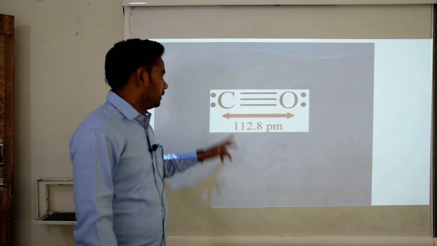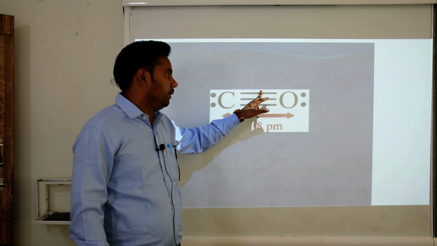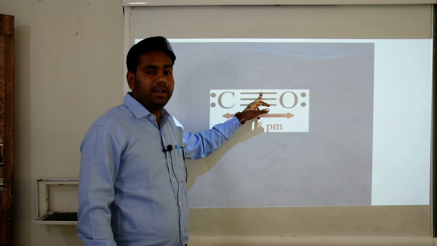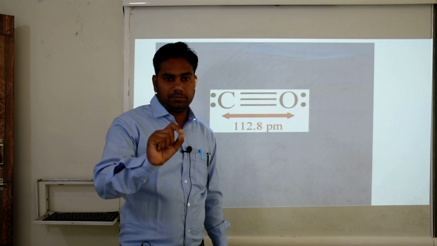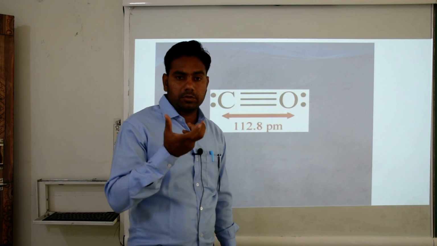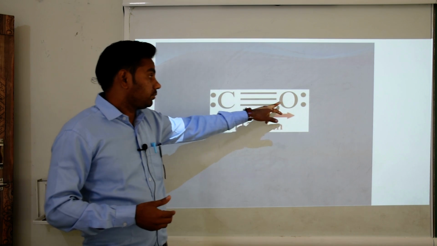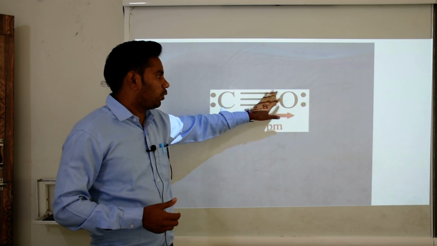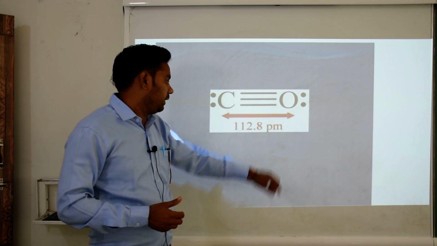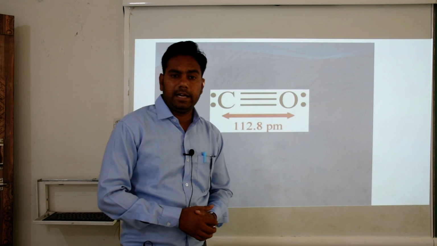It means between carbon and oxygen there is extra bonding by the formation of a coordination bond by the sharing of electrons of oxygen. Okay, this type of sharing of electrons is one sided. Okay, and in this case the shared electron by the oxygen atom, this bond length is 112.8 picometer.